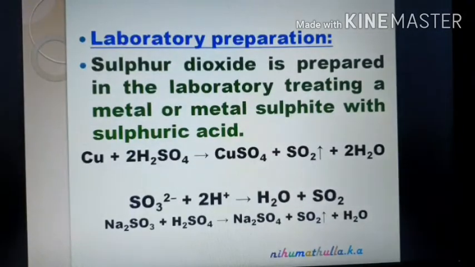These are the preparations of sulfur dioxide. Now we are going to see how these reactions take place, with individual explanation and writing equations.